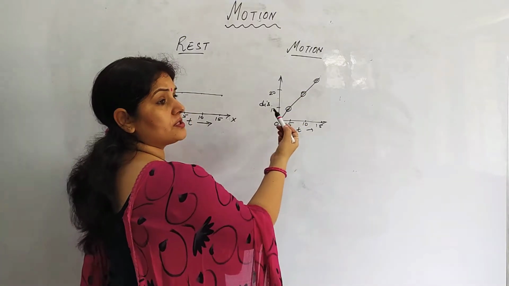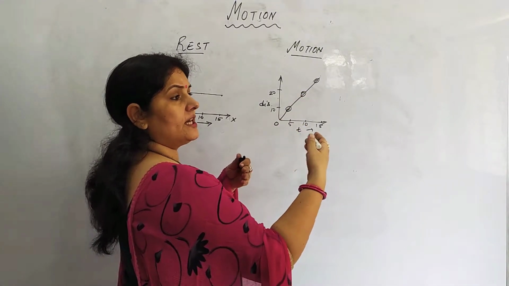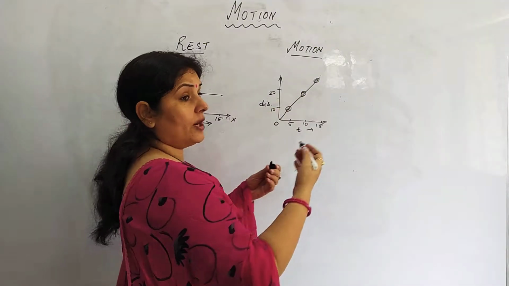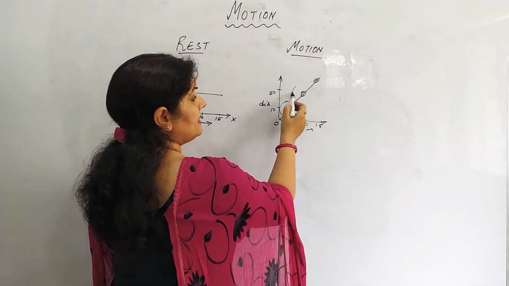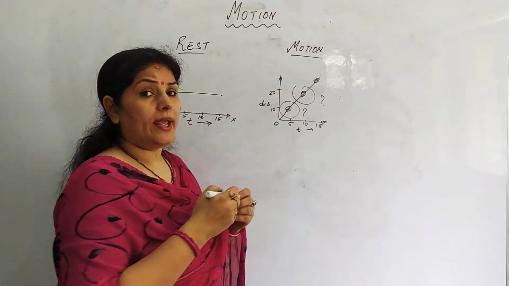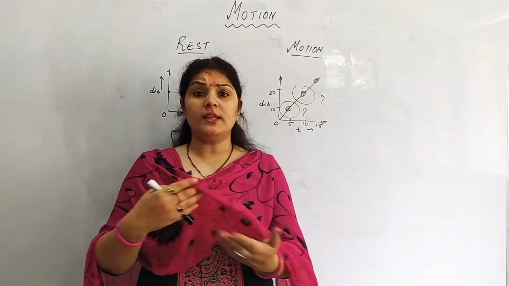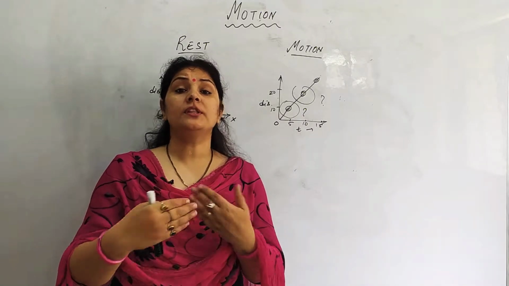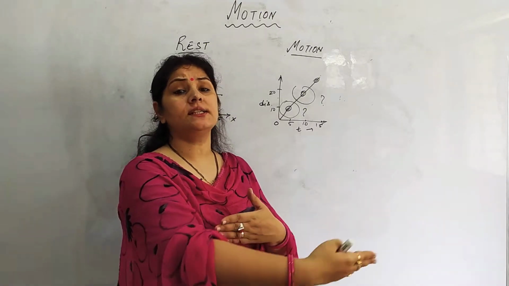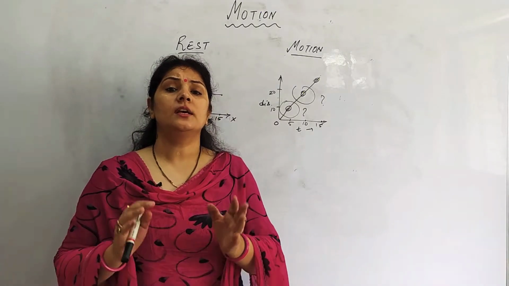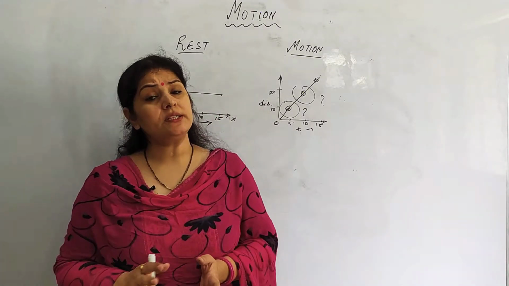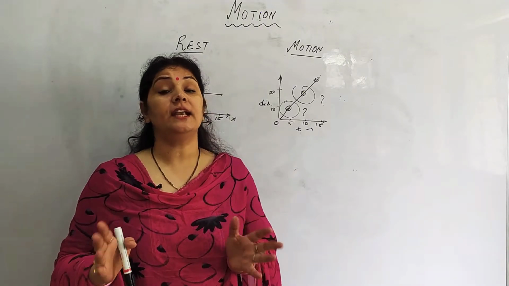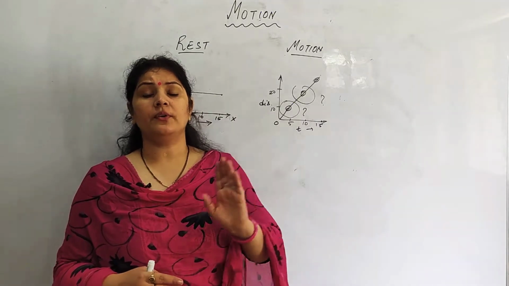After 5 seconds the distance was 10 meter. After 10 seconds we saw it is not here, it has reached here. After the next 5 seconds it reached here. So what is changing? These surroundings and those surroundings are different. So when the surroundings of the object are changing with respect to time, as time increases all these physical quantities are changing, the surroundings are changing, then we say that the object is in the state of motion. So that is the difference between rest and motion.